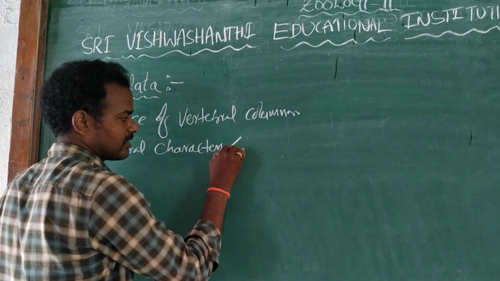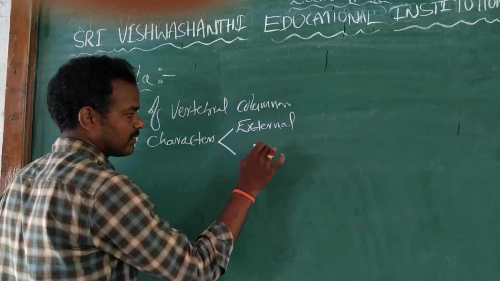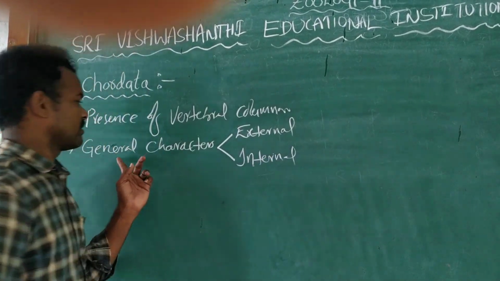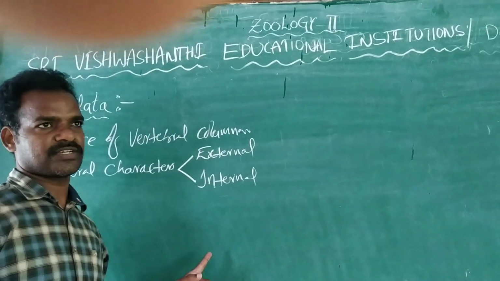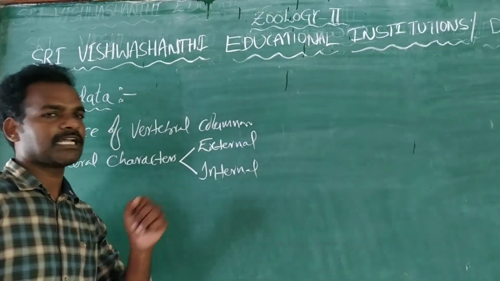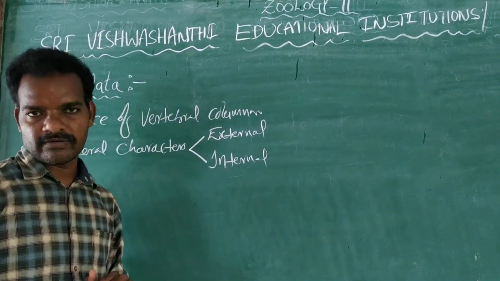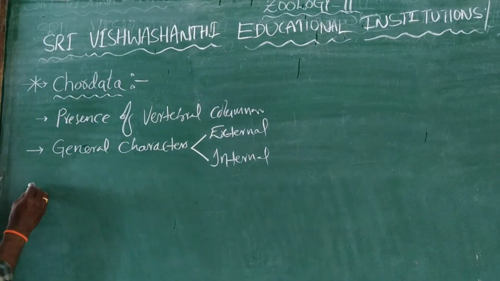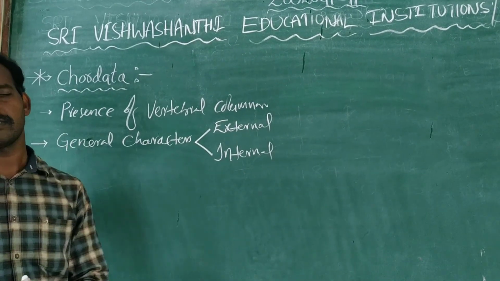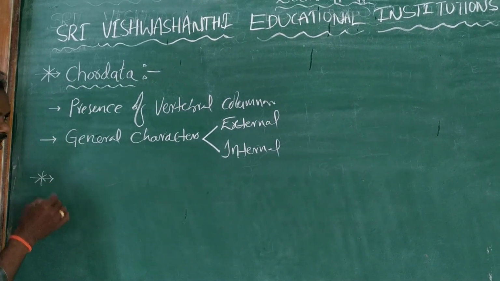The general characters should be present externally and internally. That means the general characters are dependent on the morphological structures. What are the morphological structures? Those are the body structures present externally and internally, so we call them external morphology and internal morphology. In these chordates, what are the general characters present? Externally, what we observe here.